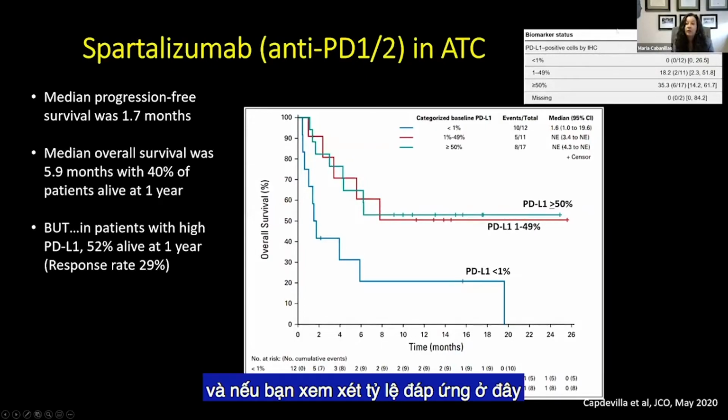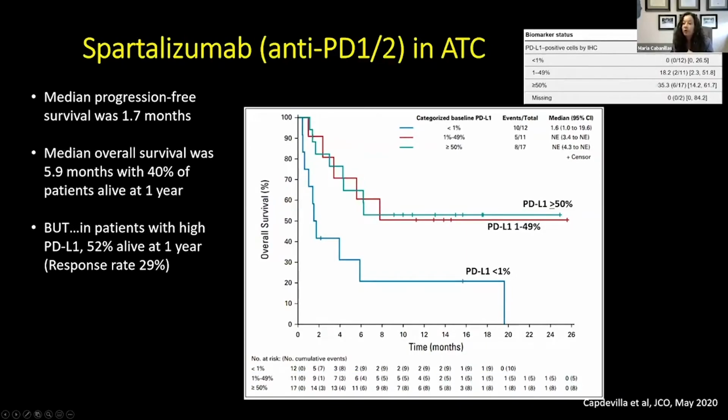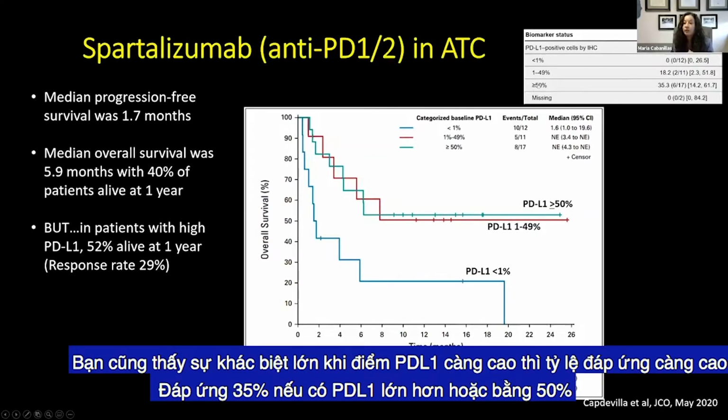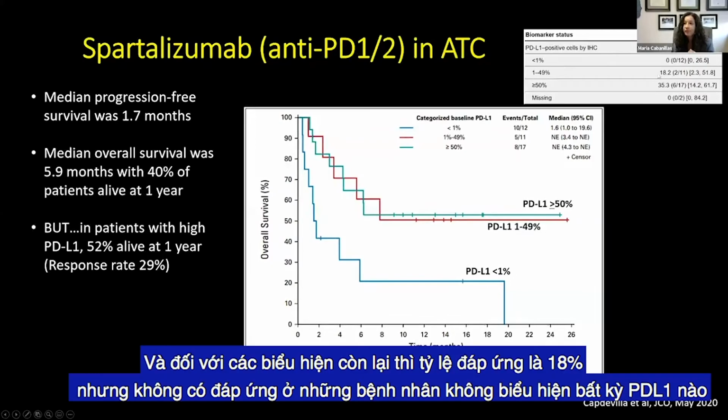And if you look here at the response rate, you also see a big difference. The higher the PD-L1 score, the higher the response rate. So 35% if it's 50% or higher, and then any expression, 18% response rate, but no responses in patients that didn't express any PD-L1.